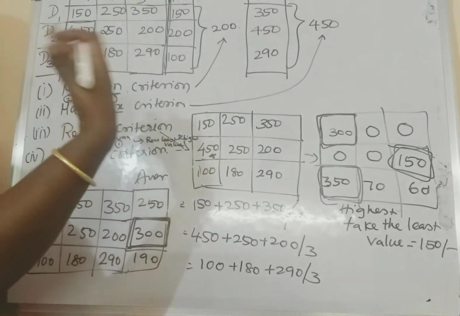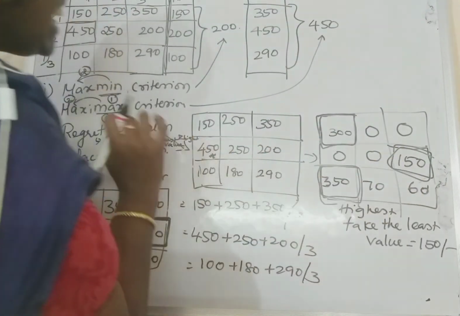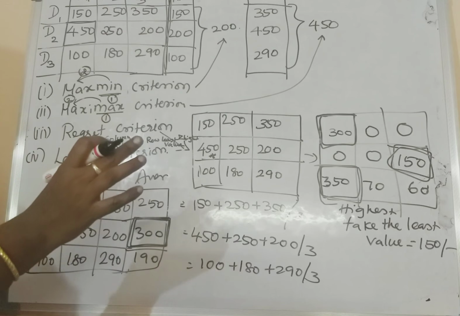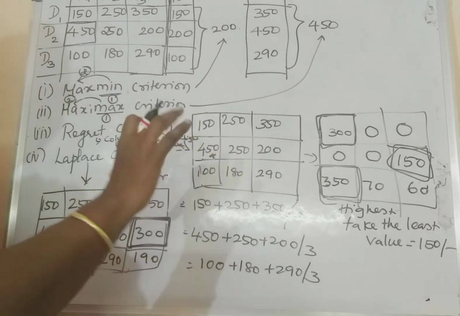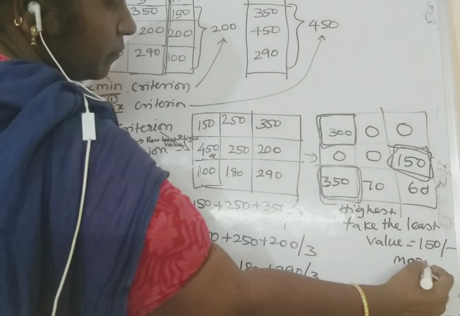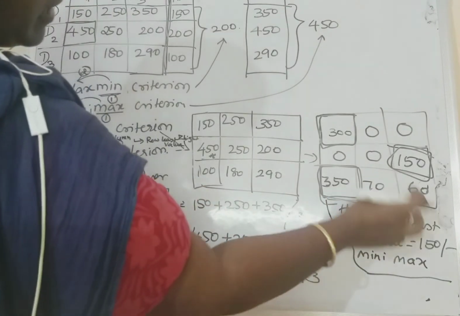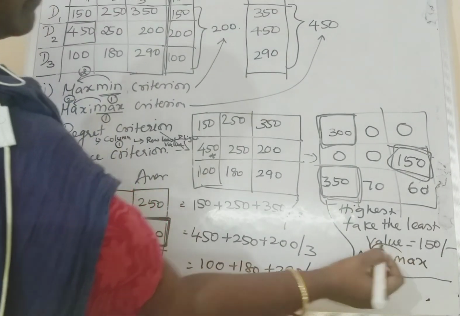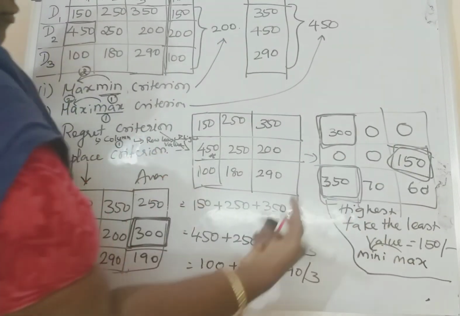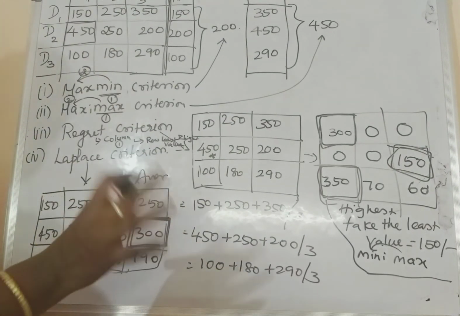Likewise, after this, you have to find out the maximum value in each row. After this, from the maximums, find the minimum value. The minimum value is 150, which lies in D2. So D2 is the best choice to choose.